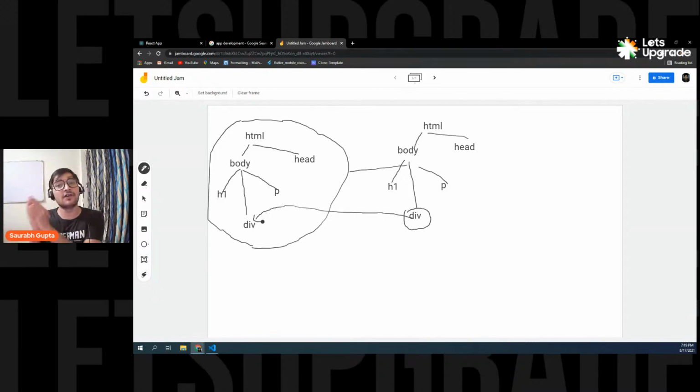So React keeps a virtual DOM internally to keep track of the changes, and when loading it, React compares the virtual DOM and the real DOM, because on the browser, real DOM is loaded, not the virtual DOM. So virtual DOM is an internal tracking thing of React. Internally, it maintains it. And while loading, it compares both of them and checks what are the changes. And only the things that are changed are replaced, not the whole DOM. Is that clear? So that is what virtual DOM is, and that's why React keeps it, so that applications can be faster, and every time the whole DOM is not loading. Is that cleared?